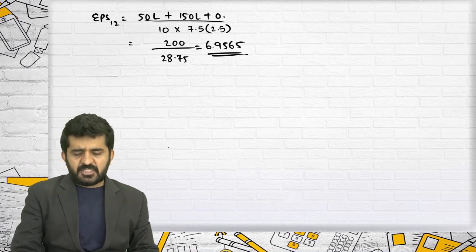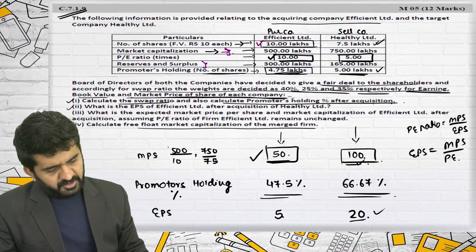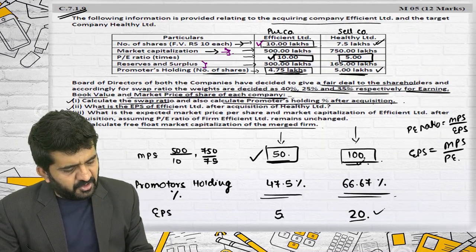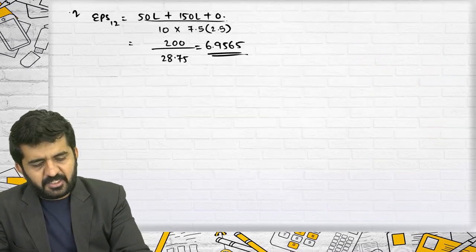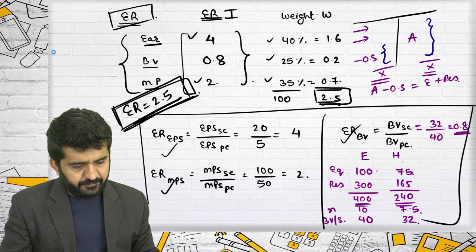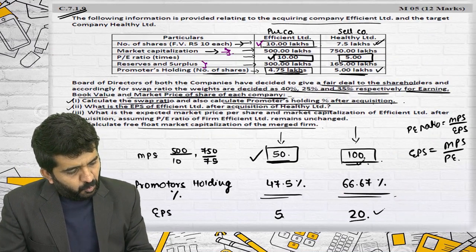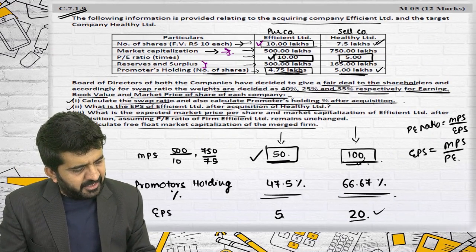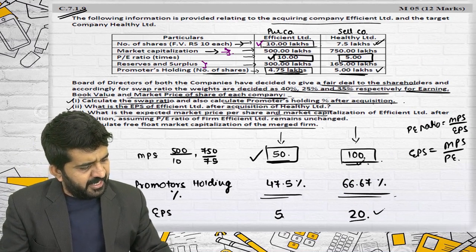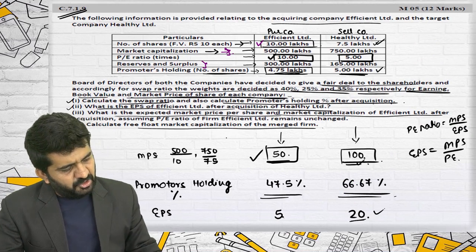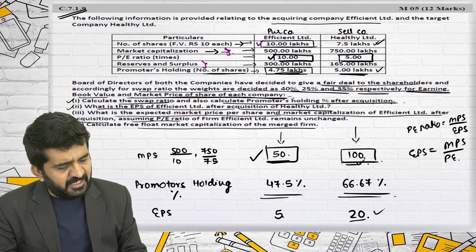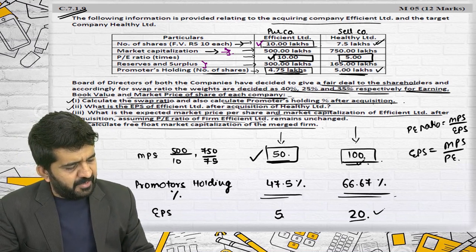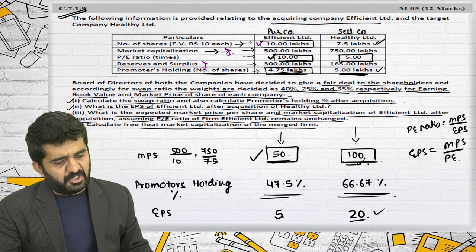This will be EPS 1-2. Let me see what they are asking. What is EPS of Efficient Limited after acquisition of Healthy Limited? So this is my answer number 2. Third, what is the expected market price per share and market capitalization of Efficient Limited after acquisition, assuming the PE ratio of Efficient Limited remains unchanged?